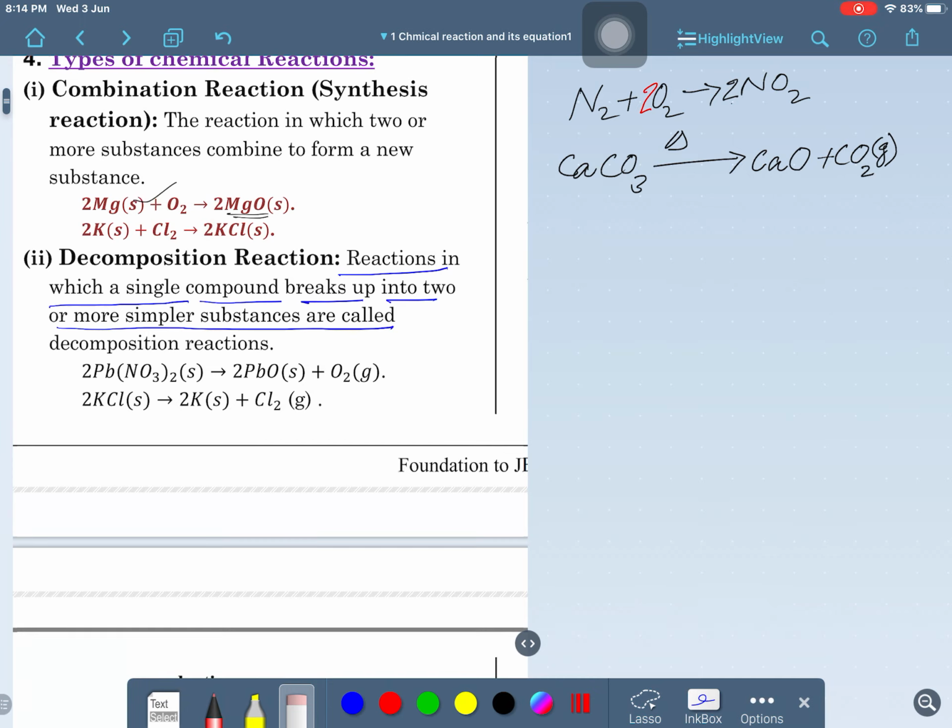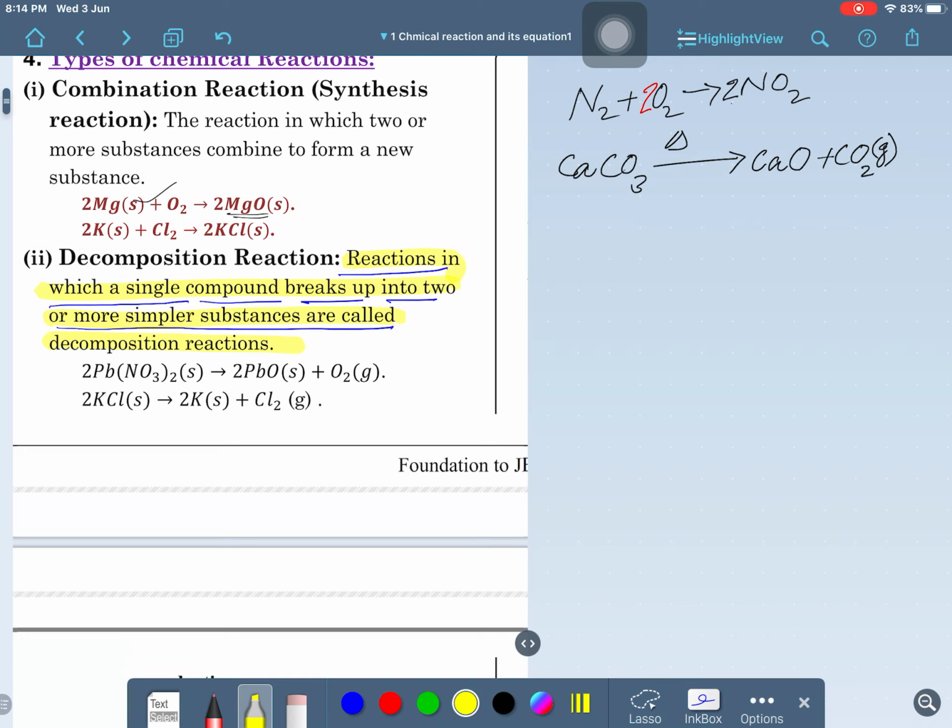And what type of equation are we discussing here? The reaction in which a single compound breaks up into two or more substances is called a decomposition reaction. So, another example is also given here.